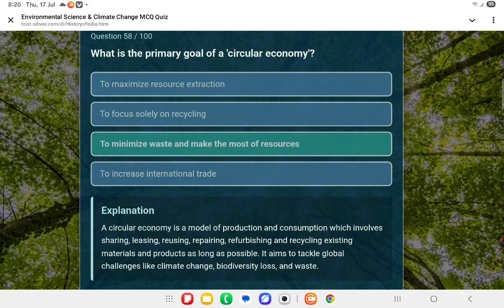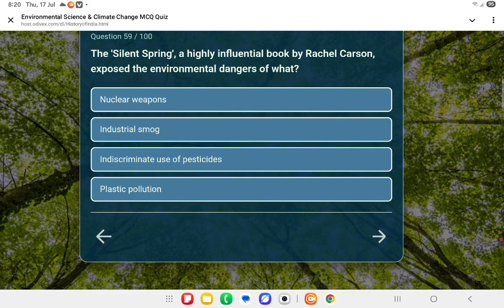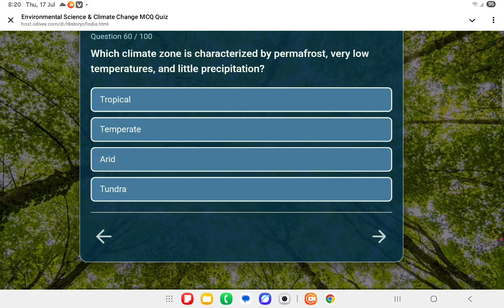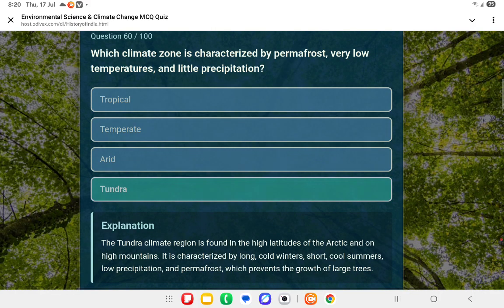Okay. Next question. Silent Spring, a highly influential book by Rachel Carson, explores the environmental dangers of what? That's the third one: indiscriminate use of pesticides. It was published in 1962. Okay. Which climate zone is characterized by permafrost, very low temperature and little precipitation? That's tundra.